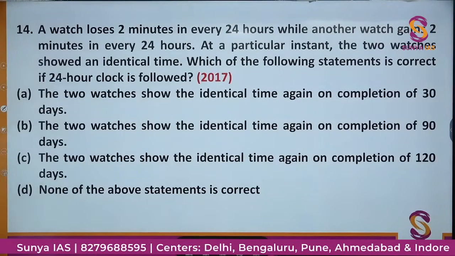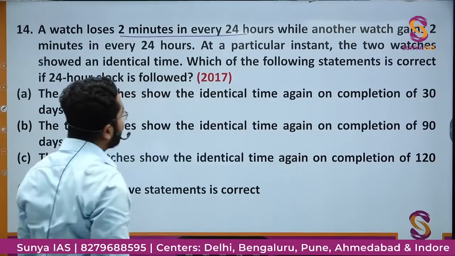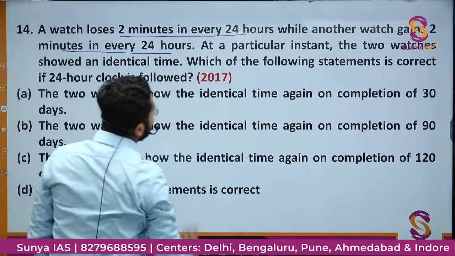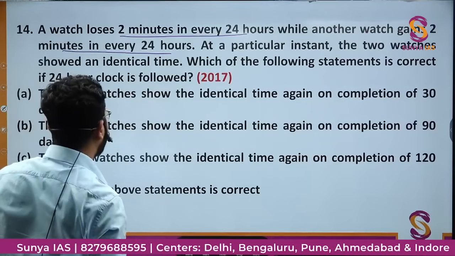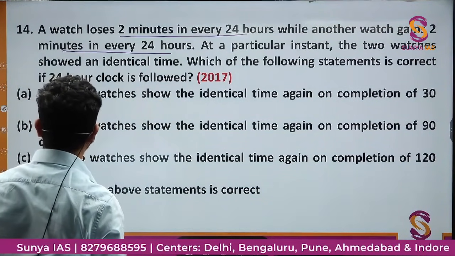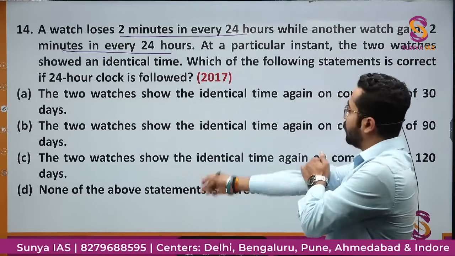A watch loses 2 minutes in every 24 hours, while another watch gains 2 minutes in every 24 hours. At a particular instant, the two watches showed an identical time. Which of the following statements is correct if a 24-hour clock is followed? The two watches show the identical time again on completion of 30 days.